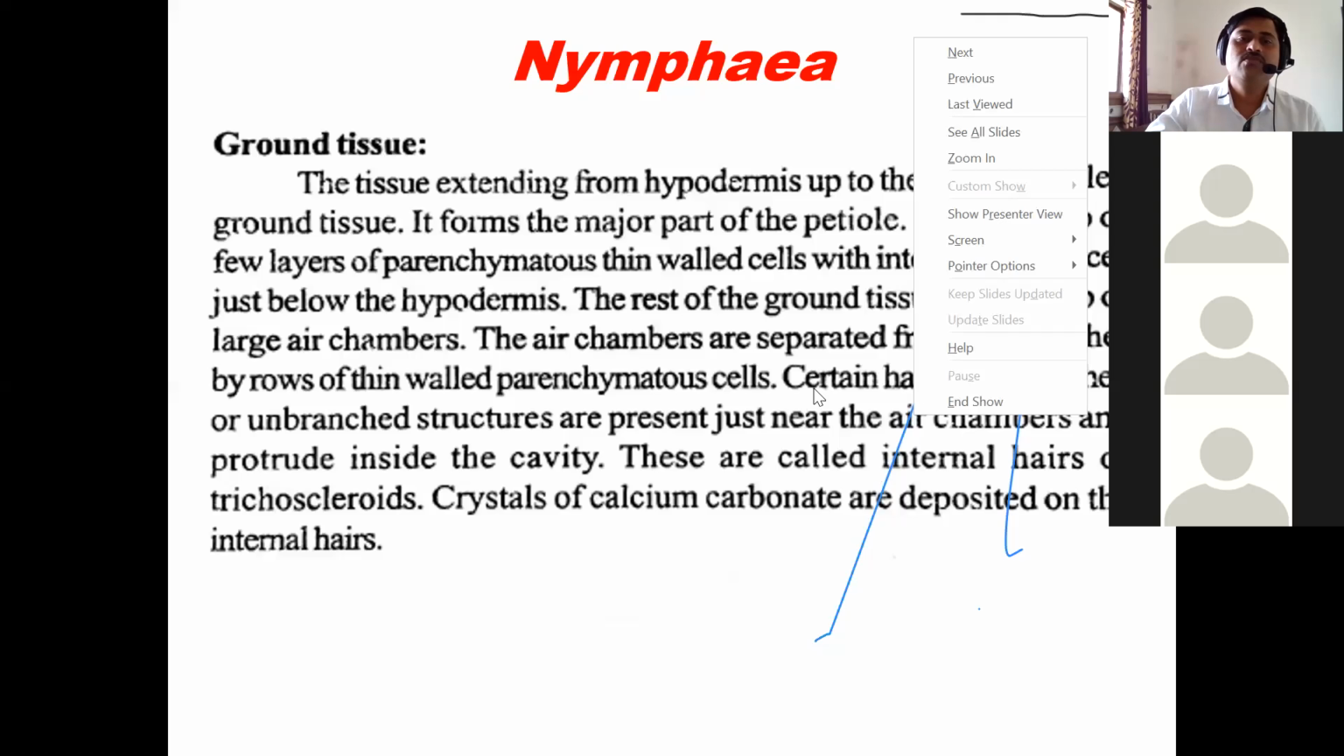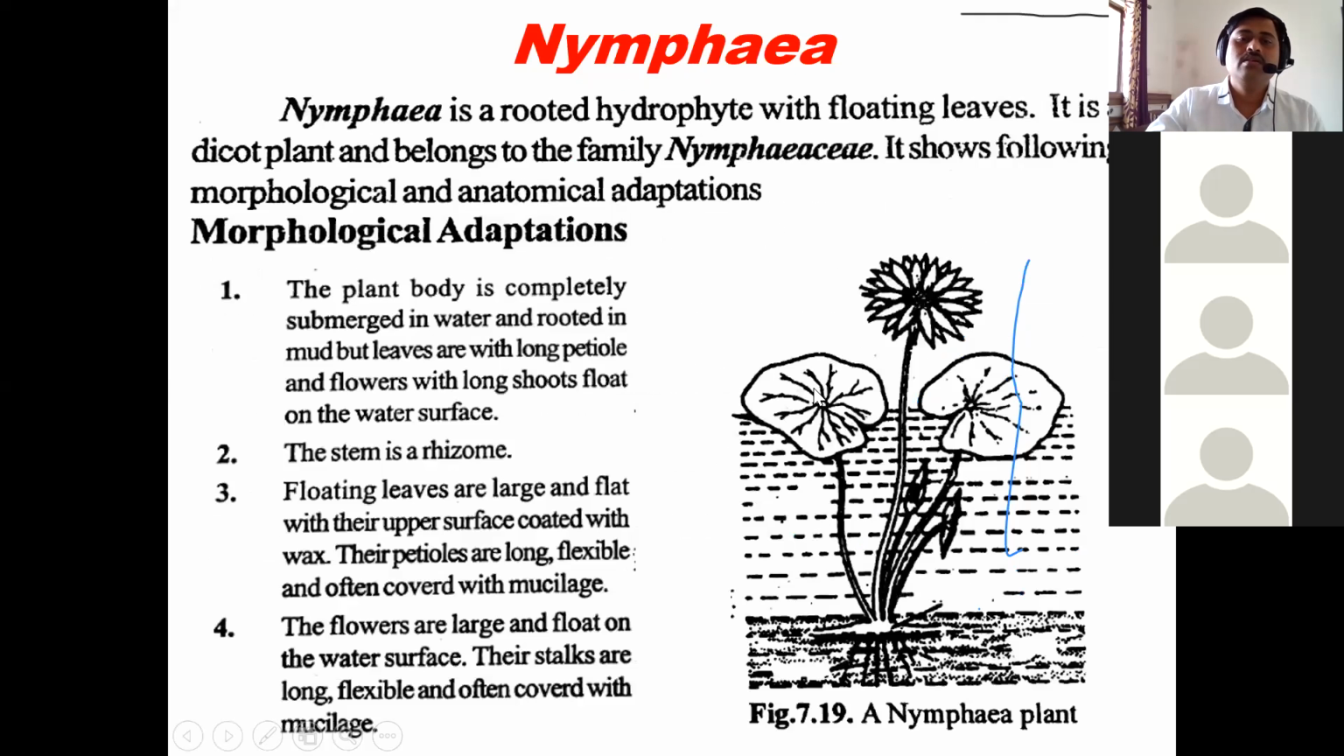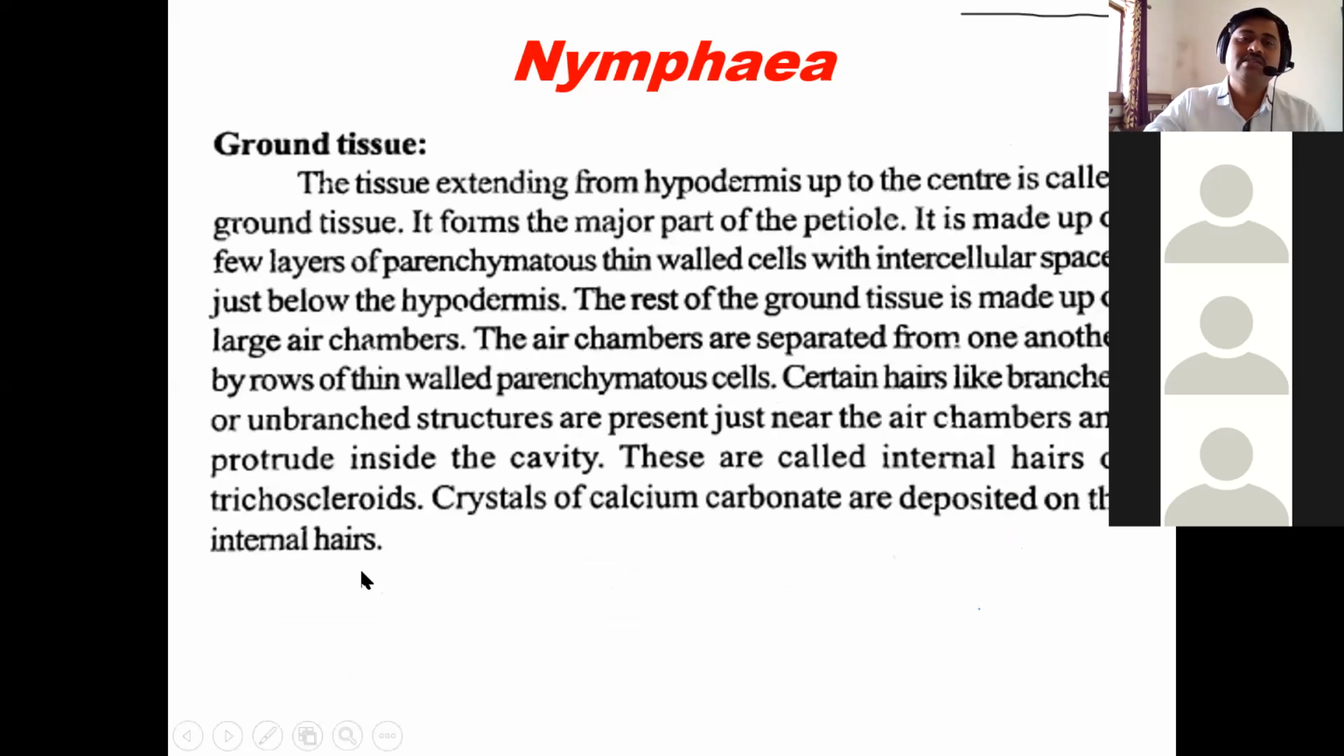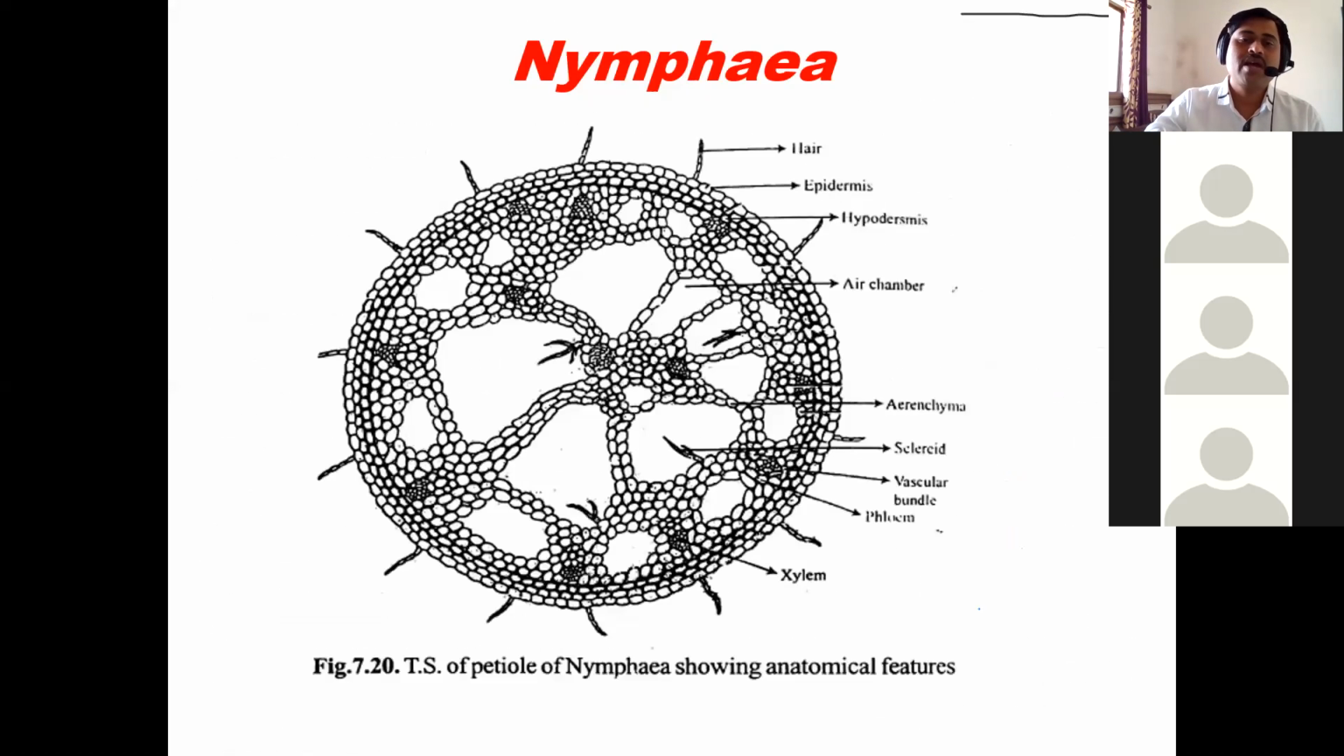Then if we see another adaptation, that is the hydrophyte hypodermis. It is present just below the epidermis. It is made up of 2 to 3 layers of hexagonal or pentagonal compactly arranged collenchymatous cells. These collenchymatous cells are generally found in the hypodermal region. If we look at the hypodermis, we find pentagonal cells in one or 2 layers. So these are called the hypodermal region.